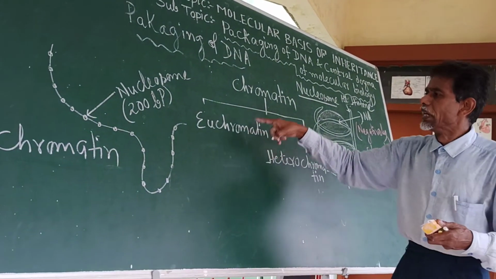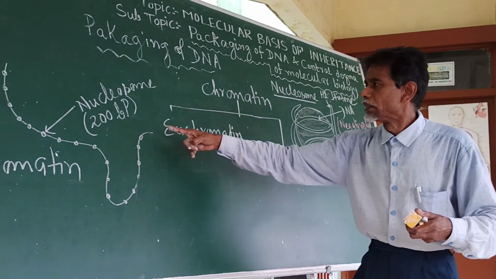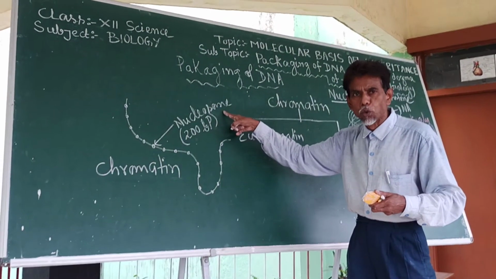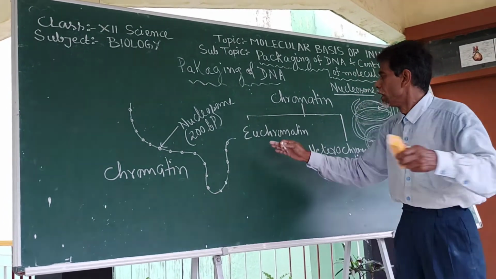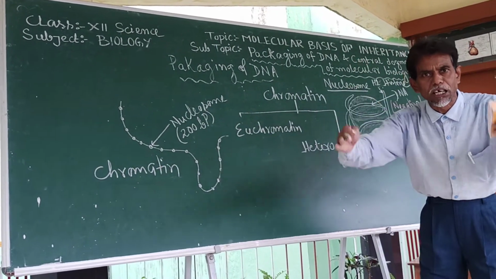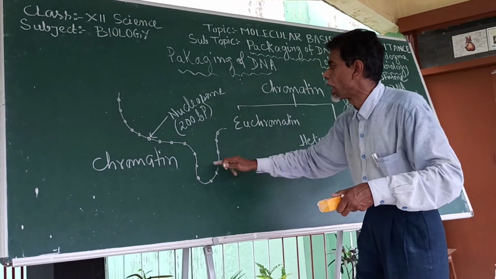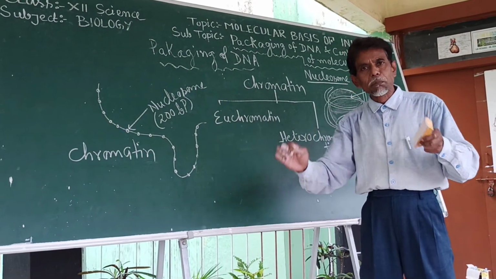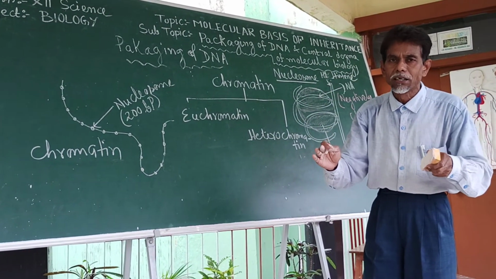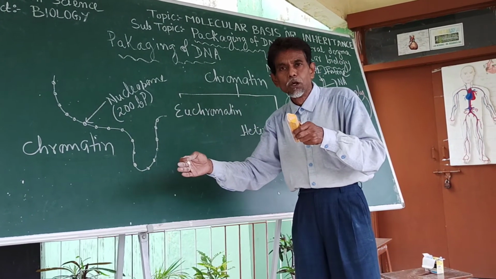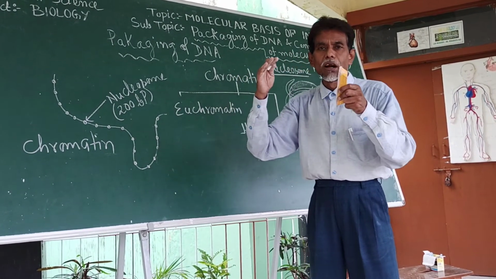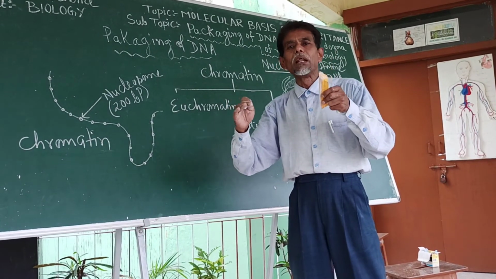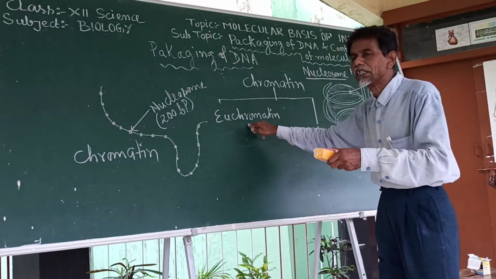Euchromatin is that type of chromatin where the beads within the string, that is the nucleosomes, are loosely packed. Because they are loosely packed, while staining with a particular dye or chemical, it takes a very light, very faint stain. So this is the euchromatin.